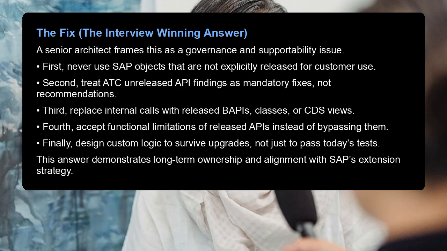The fix, the interview-winning answer. A senior architect frames this as a governance and supportability issue. First, never use SAP objects that are not explicitly released for customer use. Second, treat ATC unreleased API findings as mandatory fixes, not recommendations.